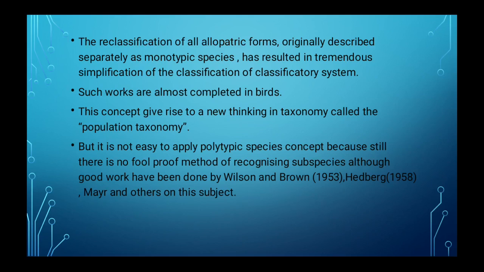So technically it is not easy to apply the polytypic species concept because there is still no foolproof method for recognizing such species. But some good work has been done by Wilson and Brown in 1953, Herberg in 1958, Mayr and others on this subject.